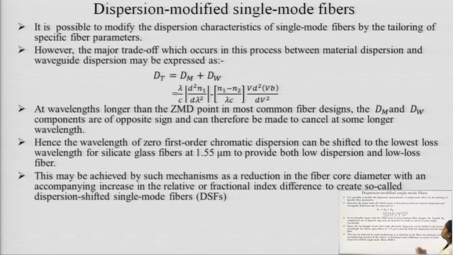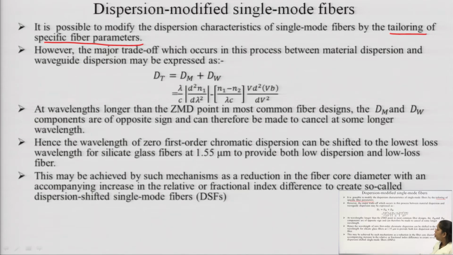It is possible to modify the dispersion characteristic of a single mode fiber by tailoring specific fiber parameters, and this can only be done by tailoring. What does it mean? Something we add, something we subtract, so by making changes in some parameters, we can have the dispersion modified single mode fiber.